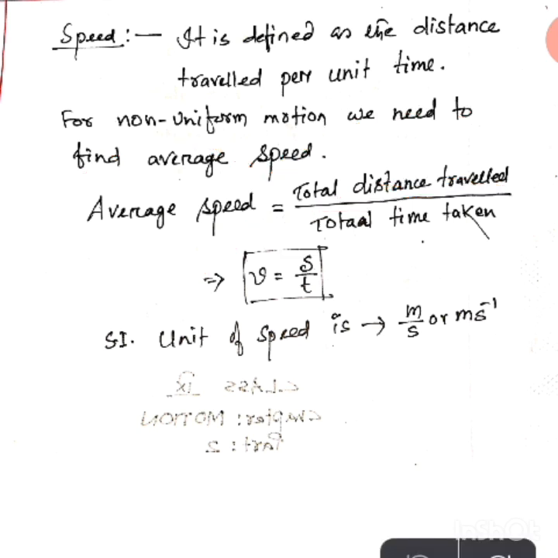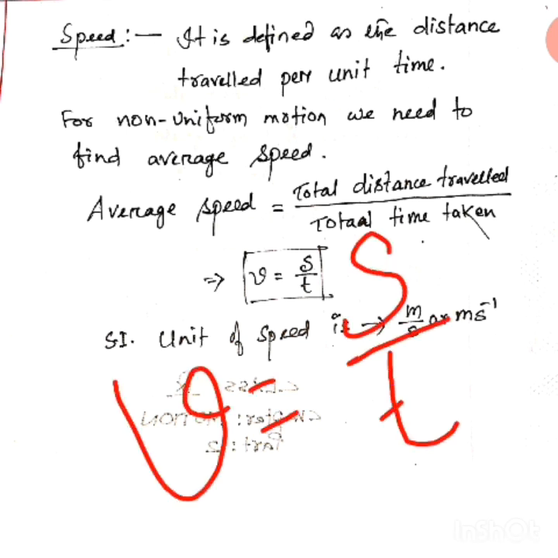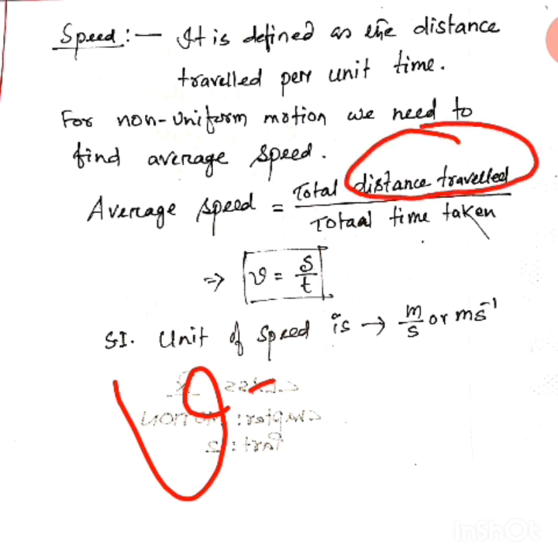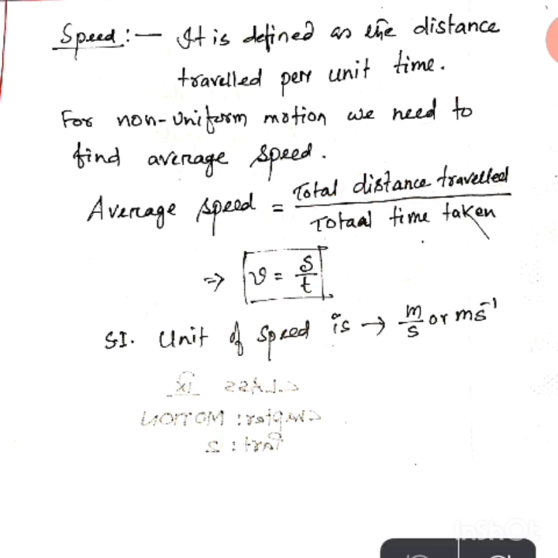Understood? So speed का average value V क्या होगा? V is equal to distance upon time. This is total distance, mind it. This is total distance divided by total time taken by the object to move that much distance. जितना टाइम लिया वो डिस्टेंस मूव करने के लिए, उतना टाइम से अगर डिस्टेंस को डिवाइड करोगे, you will get, what? The average speed.